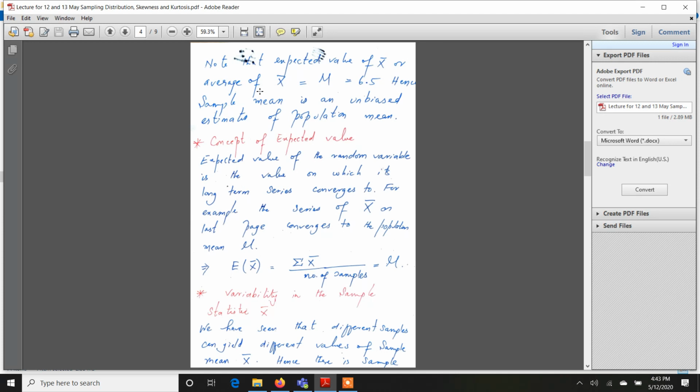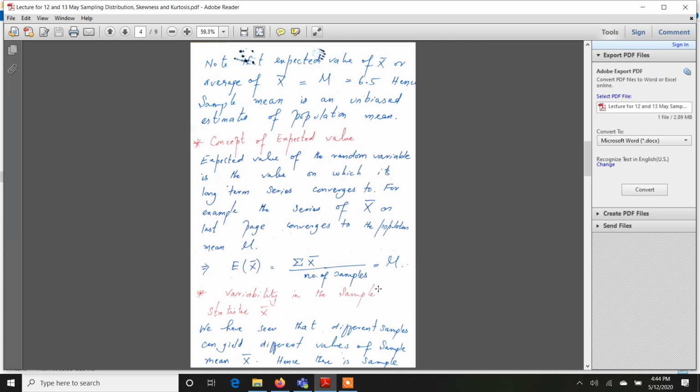But what if your mother sometimes scolds you, sometimes pampers you, and similarly to other siblings, sometimes she scolds, sometimes she pampers? So on average, her behavioral dimensions are being balanced out in the long run. So you will say that my mother is unbiased. Similarly, if in the long run your sample is converging to the population, you're saying this is unbiased behavior. I've already explained the concept of expected value: that expected value is simply arithmetic mean.